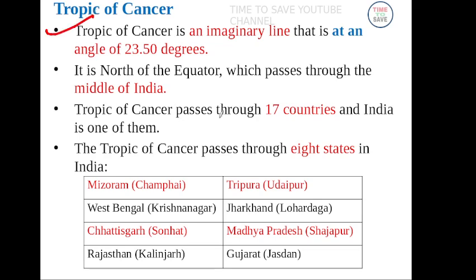Tropic of Cancer passes through 17 countries and India is one of them. There are 8 states crossed by the Tropic of Cancer: Mizoram, Tripura, West Bengal, Jharkhand, Chhattisgarh, Madhya Pradesh, Rajasthan and Gujarat.